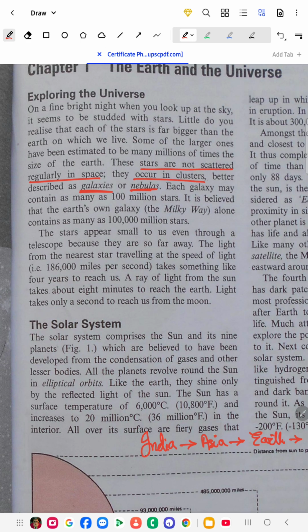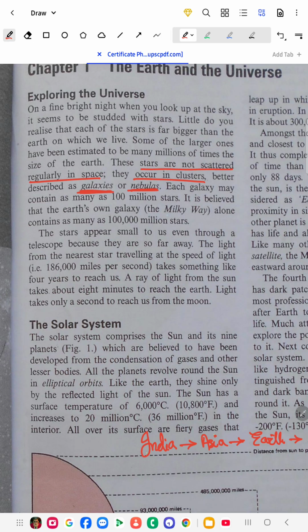If you look, we have so many different formations of stars, like Orion, the Hunter. They are groups of stars that always live in clusters, better described as galaxies or nebulas. So what is that, we will learn. The important words here are galaxy and nebulas.